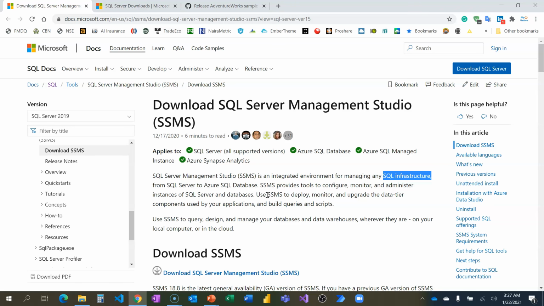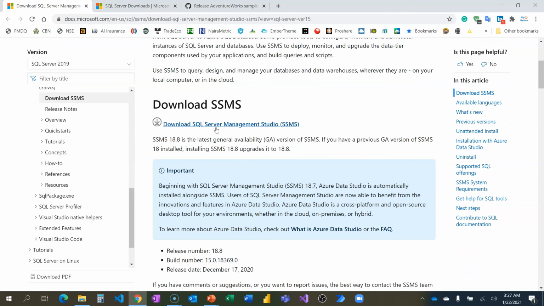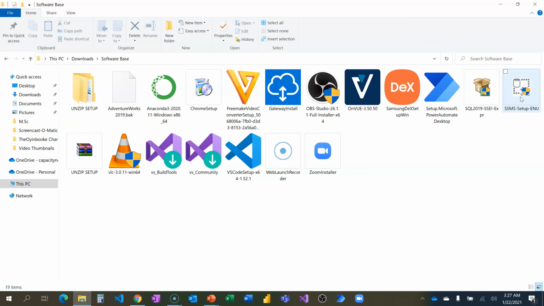That's the server. Also, the next is the SQL Server Management Studio, which I have also dropped the link to in the video description section. When you come to this link as well, you will see this will help you to download the latest version. That's version 18.8. I have downloaded that. The file size is, I think, 640 MB.